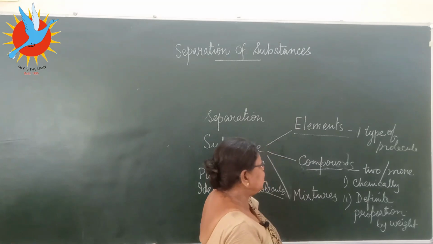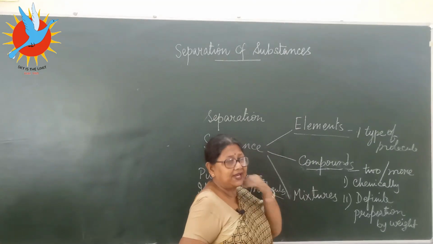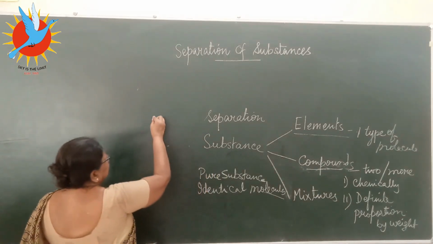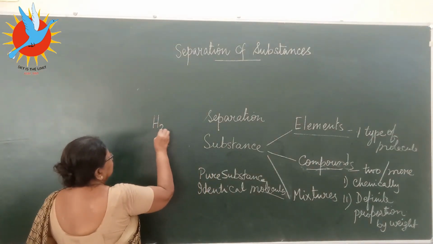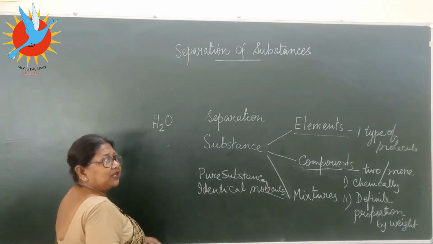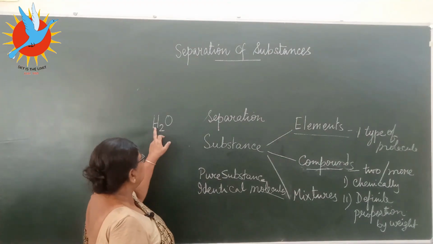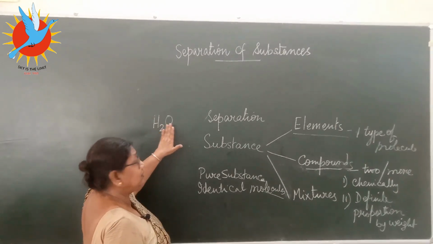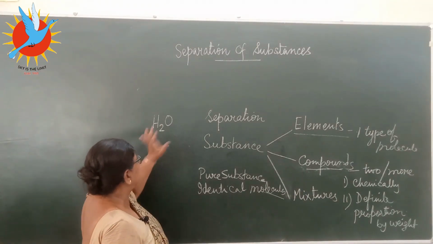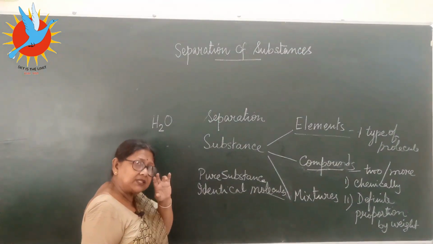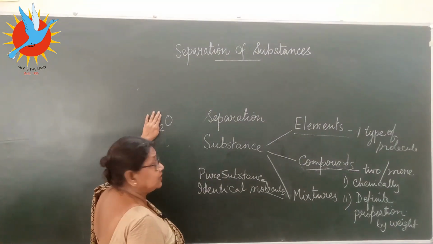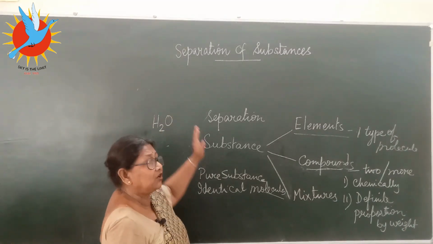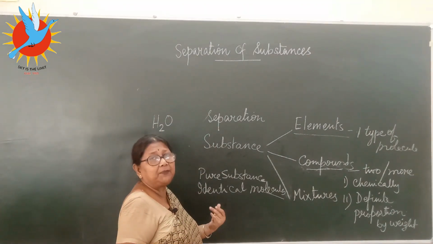Now what does it mean? Compound means it will have more than one element. Let's take the simple example, water. What are the two elements present in water? One is hydrogen, the other one is oxygen. Forget about the number. Let's concentrate on the two elements. Hydrogen has its own properties, its own type of molecules. Oxygen has its own type of molecules and properties.